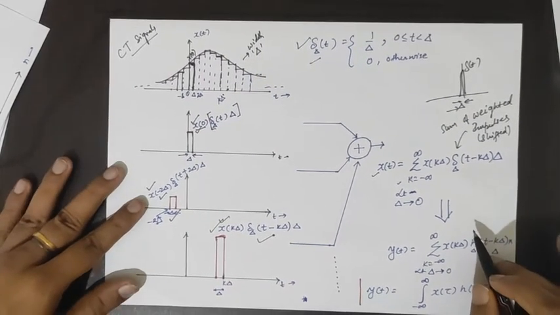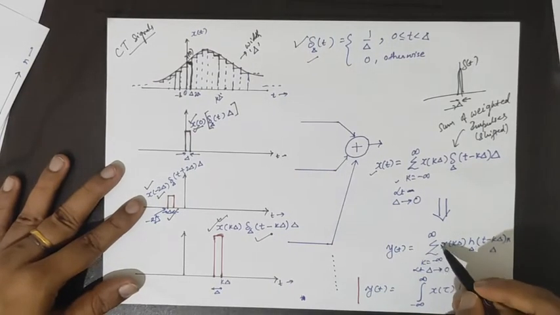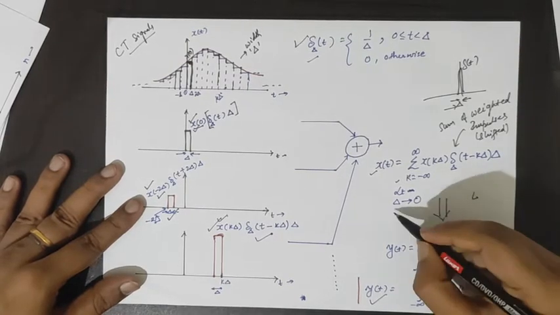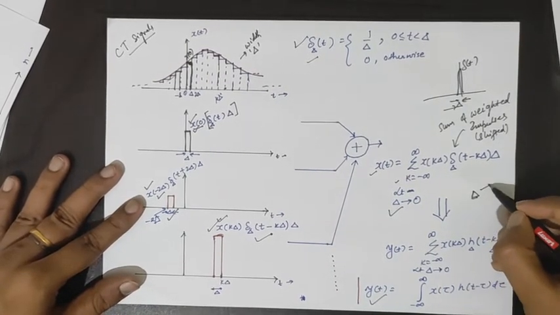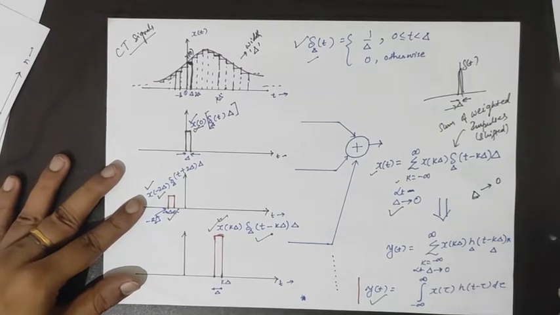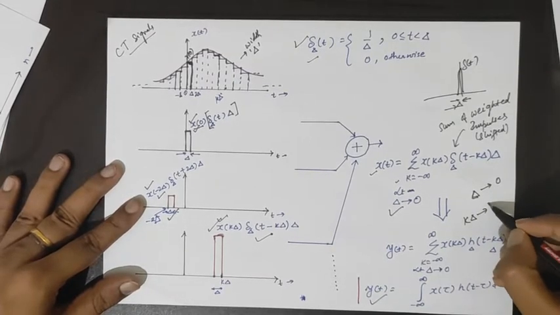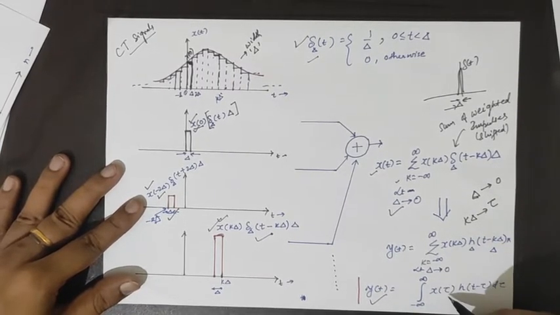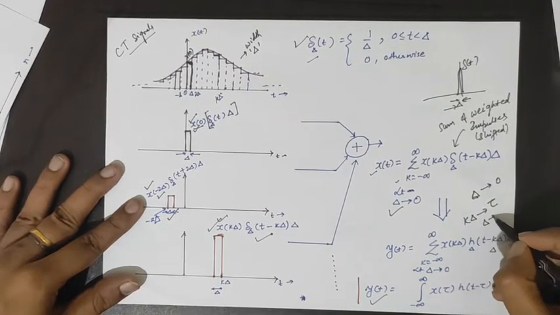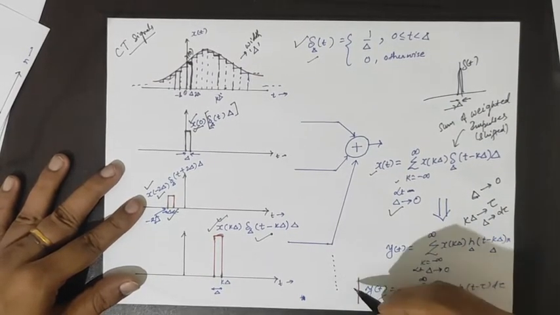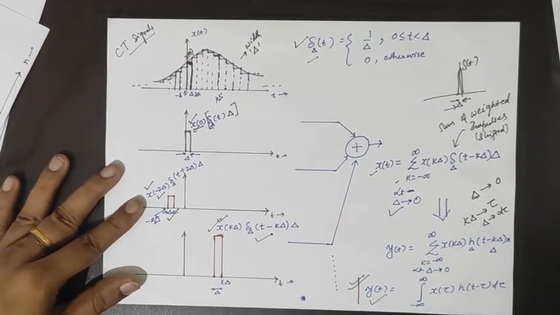We have to replace this summation with an integral by taking the limit Δ tends to 0. If we take the limit Δ tends to 0, then kΔ changes to a continuous form, tau, and Δ becomes d tau, and we replace the summation with integration to obtain the convolution sum, or you can say the convolution integral in the case of continuous time signals.